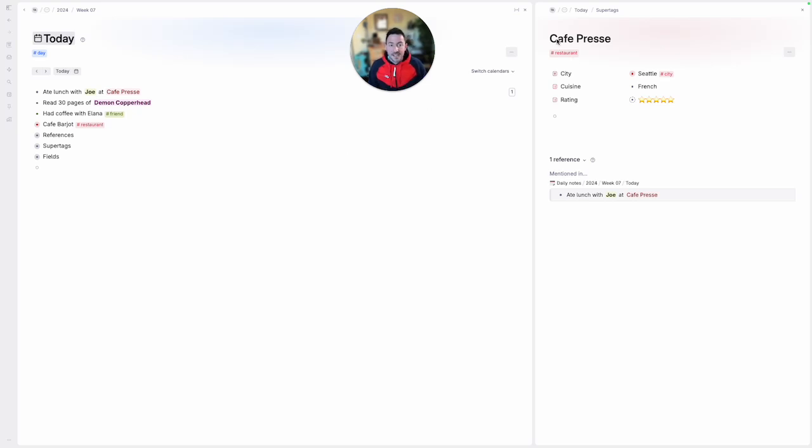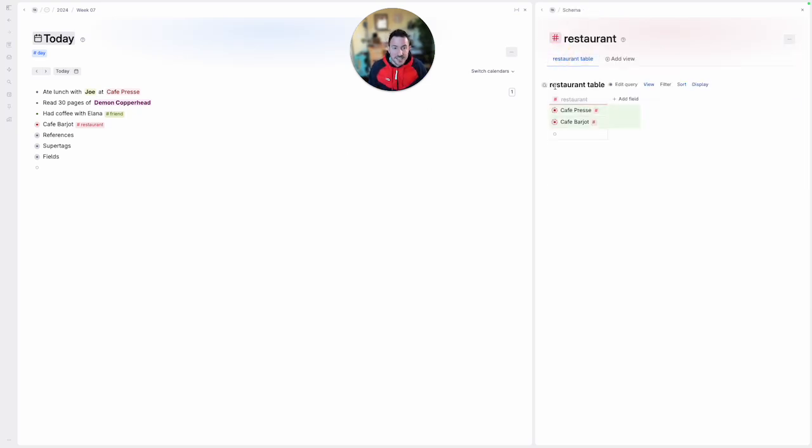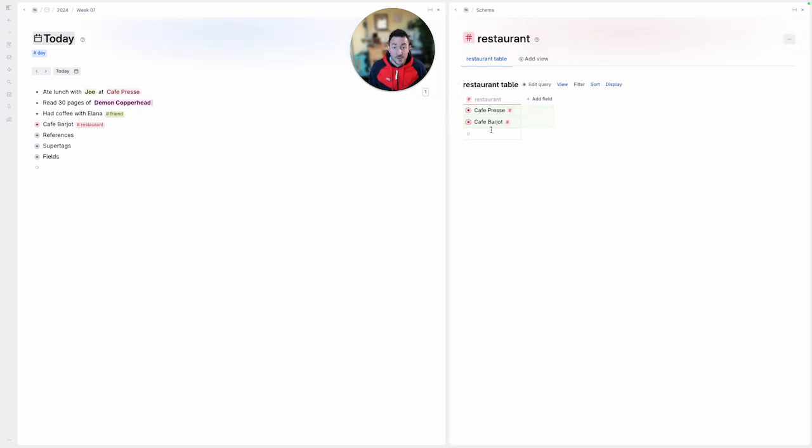But if I go into any of these super tags and click on it, you'll see all of a sudden here now is a table which pulls all the restaurants that we've ever added to the database. And if I open the display options, I can create this really beautiful table already from doing nothing that just shows me all this stuff.